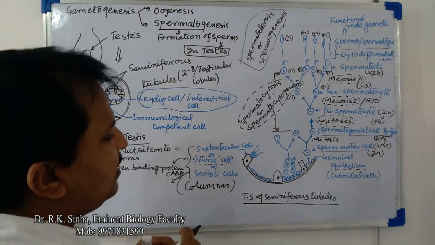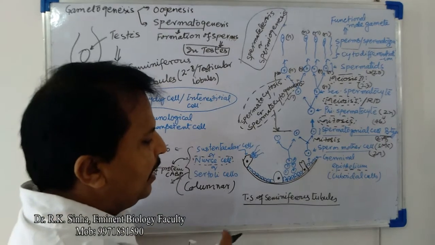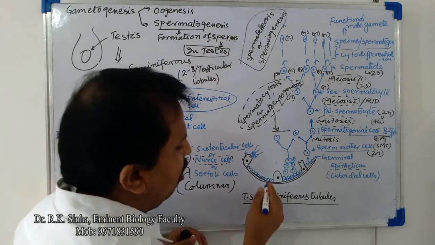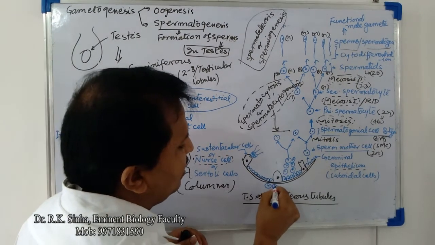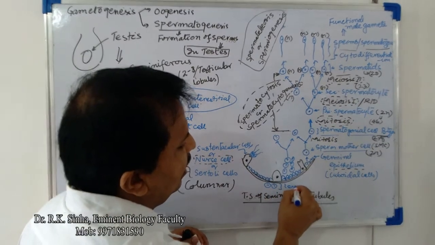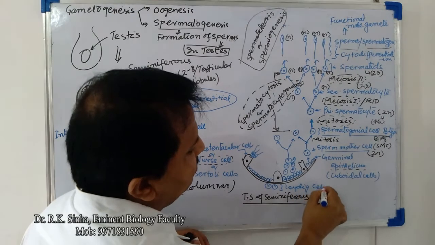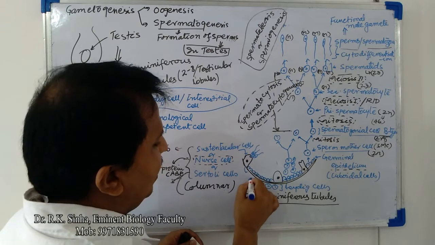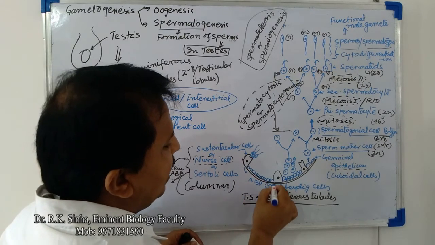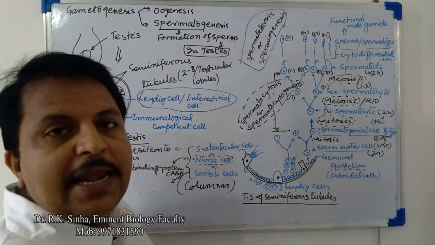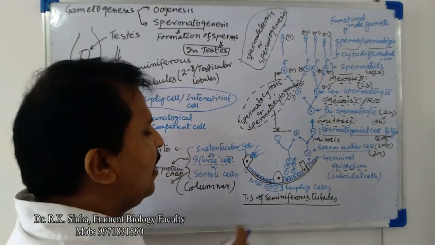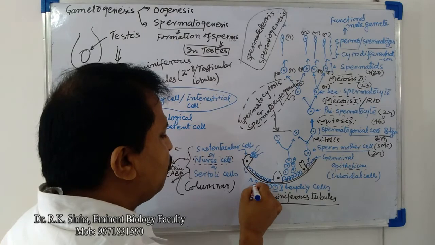What is the role of this androgen binding protein? All the Leydig cells are present outside this seminiferous tubule. These are Leydig cells. ABP comes out from here and binds with the hormone released or synthesized by these Leydig cells, that is testosterone.